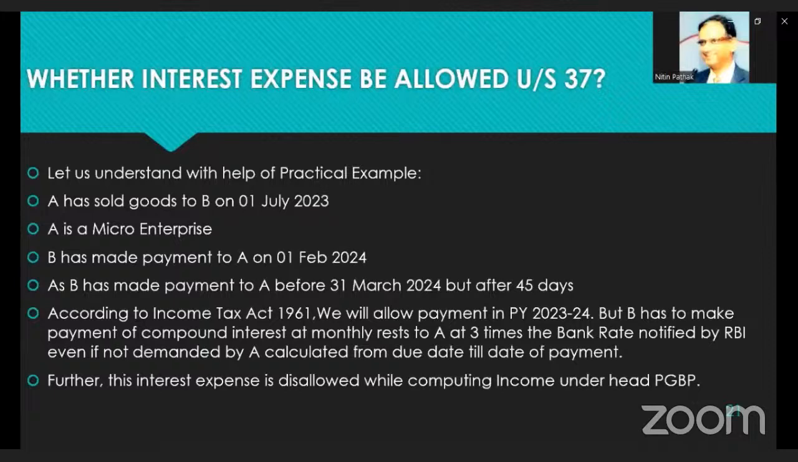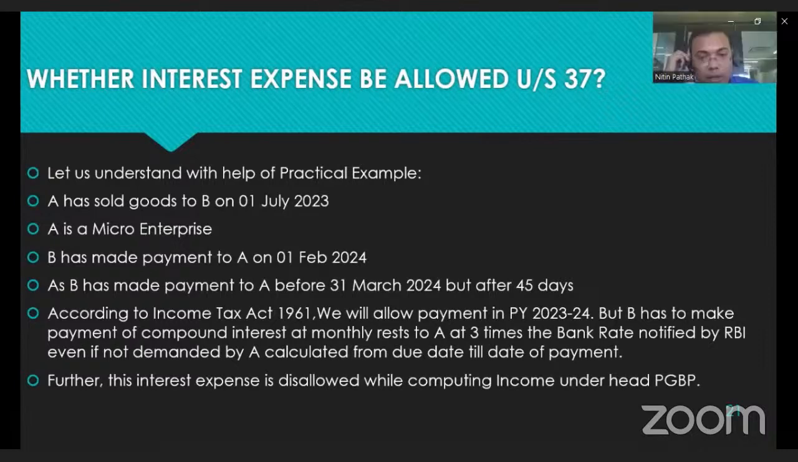Let us see through an example. Let us understand with the help of a practical example. A has sold goods to B on first July. A is a micro enterprise. B has to make the payment to A on 1st February 2024. B has made the payment to A before 31st March, but after 45 days.